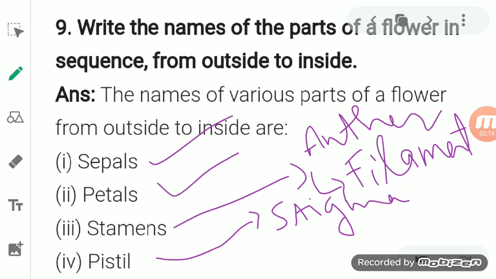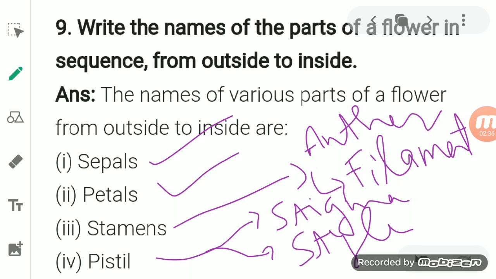Then the next one is the style. The function of the style is to connect the stigma to the ovule. It is a tube-like structure which helps in joining the stigma to the ovary.